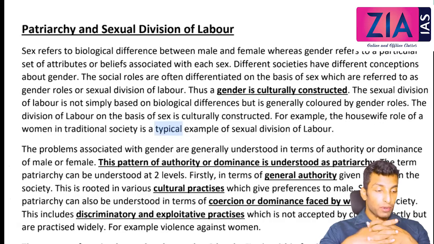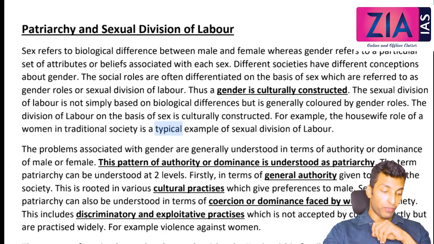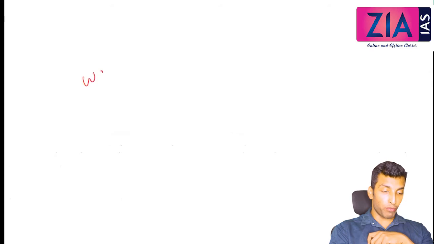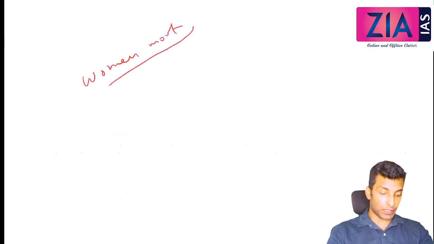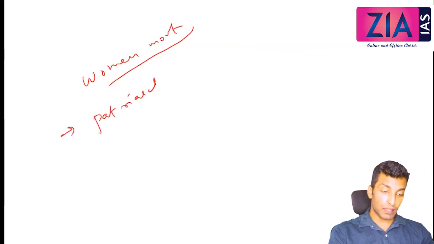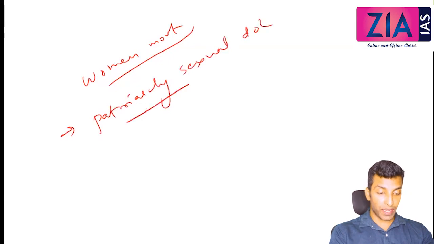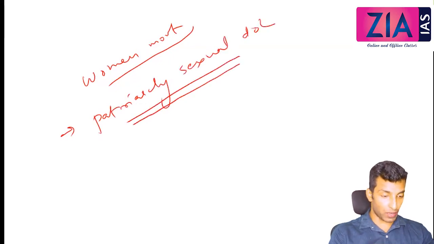So next we will discuss women movement. Now, when we discuss women movement, I have told you we will be covering certain other topics also. So one topic that we have missed out in family, that is patriarchy and sexual division of labor, right? So patriarchy and sexual division of labor we are going to cover here.